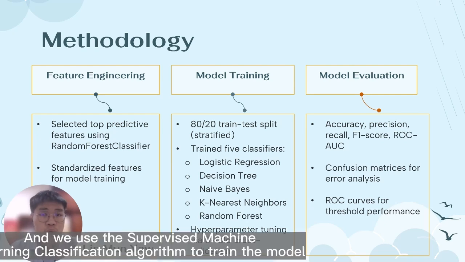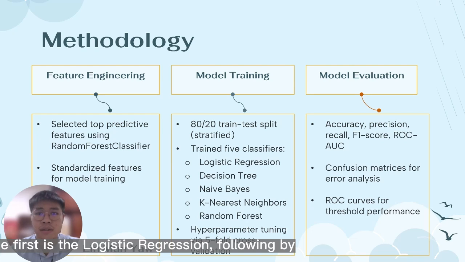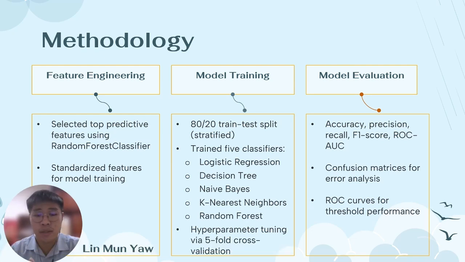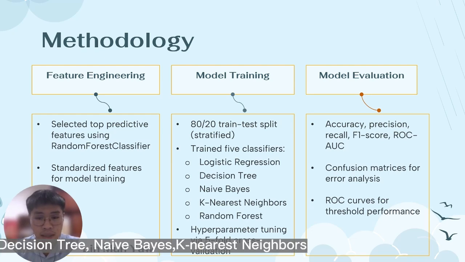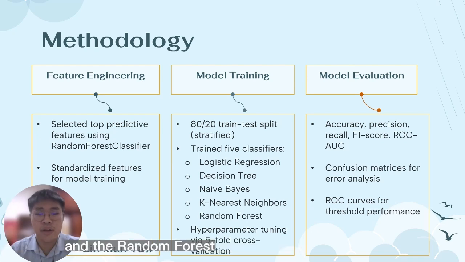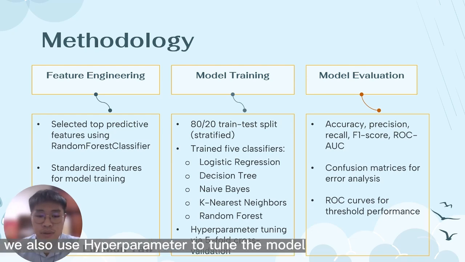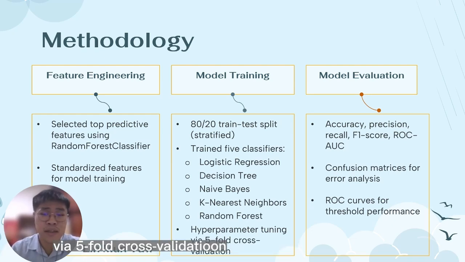We use supervised machine learning classification algorithms to train the model. The first is logistic regression, followed by decision tree, Naive Bayes, K-nearest neighbor, and random forest. We also use hyperparameter tuning via 5-fold cross-validation.